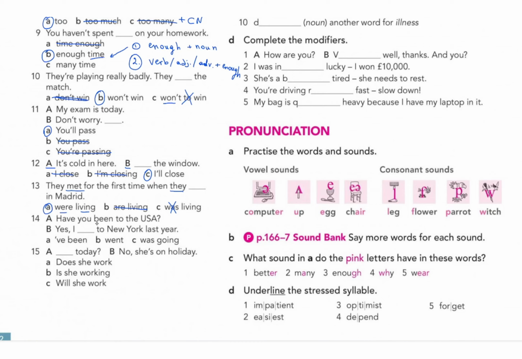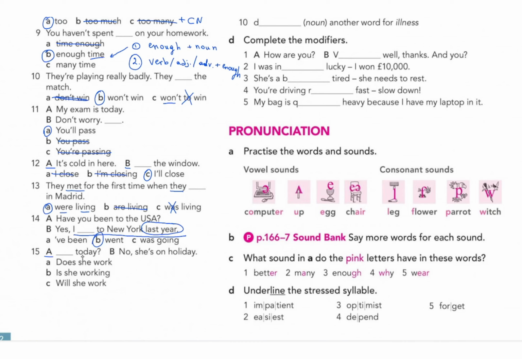14. So, have you been to the USA? Yes. And then after yes, there's a comma and there's a full sentence coming, right? And that sentence has got last year, which is a time word for the past. So because we got last year, we should select past simple, went. Yes, I went to New York last year.